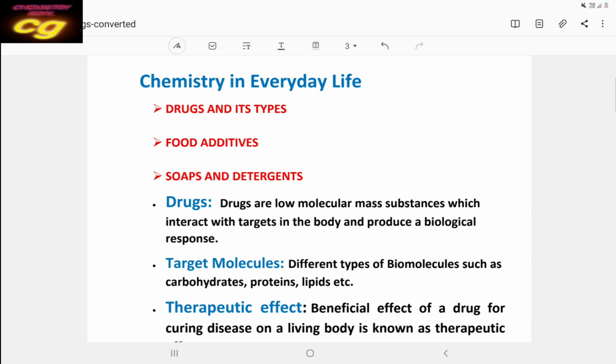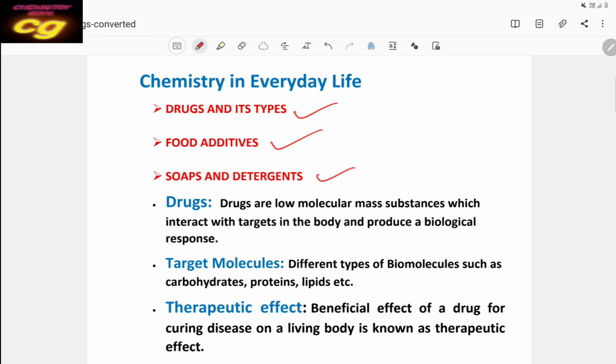Hello students, now we are going to discuss a very interesting topic, that is chemistry in everyday life. It is a very important chapter in class 12. Particularly from this chapter many questions are asked in the CBSE examination, and some twisted questions are also asked in competitive examinations like your JEE and NEET. So in this chapter mainly we will discuss drugs and their types, food additives, and soaps and detergents.